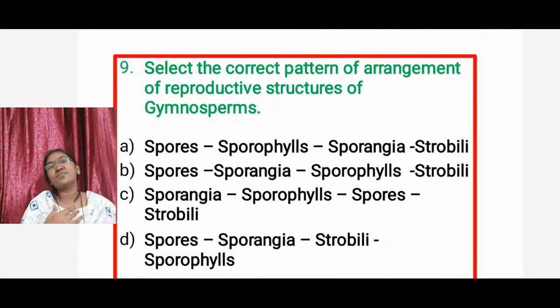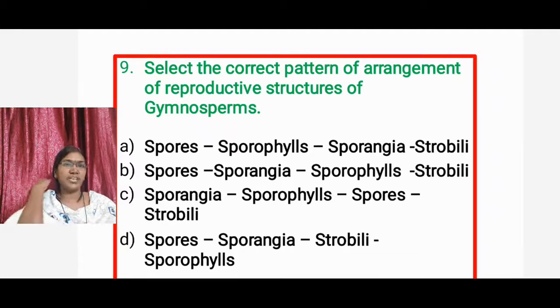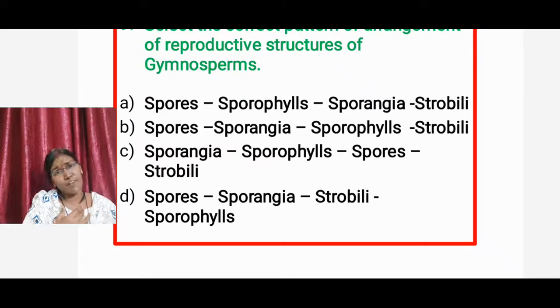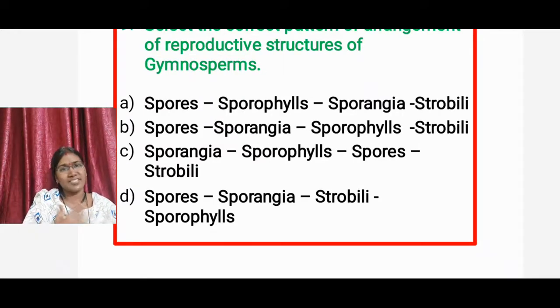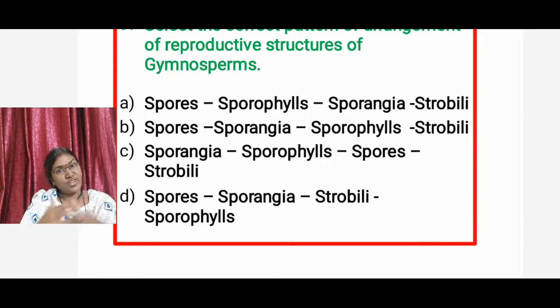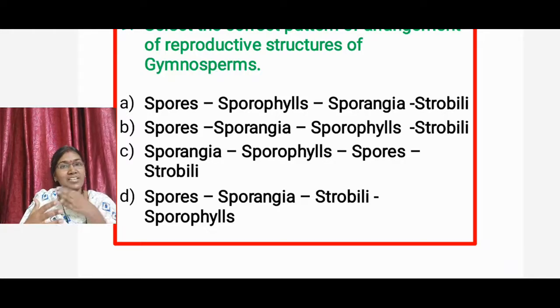This is about the arrangement of the reproductive organs in the correct sequence. The question is: select the correct pattern of arrangement of reproductive structures of gymnosperms. In gymnosperms no flowers are formed, but instead of flowers, cones or strobili are present. In this question I ask about a certain sequential pattern of the reproductive structures of gymnosperms in the following options.